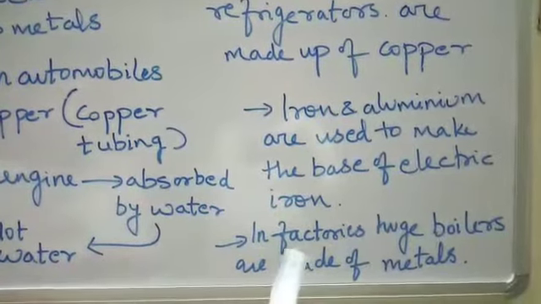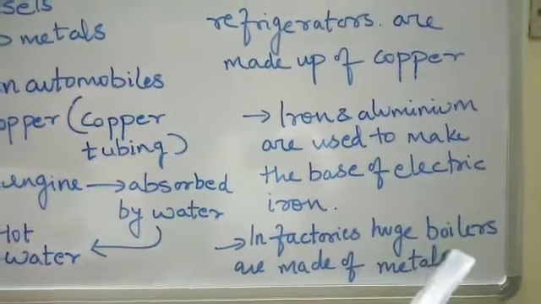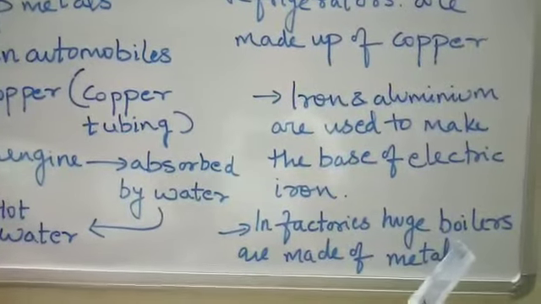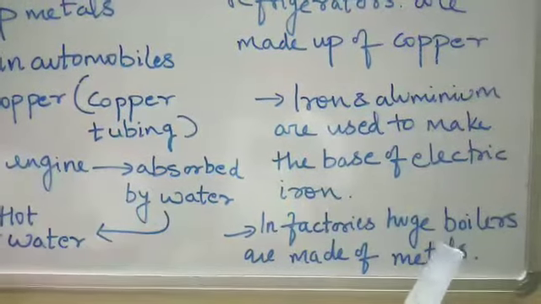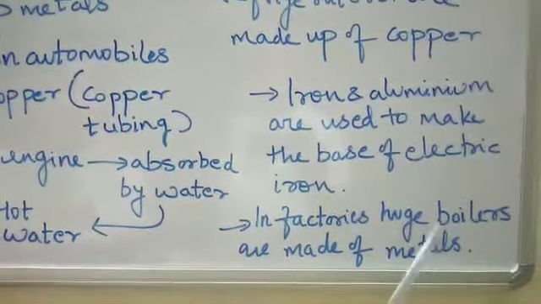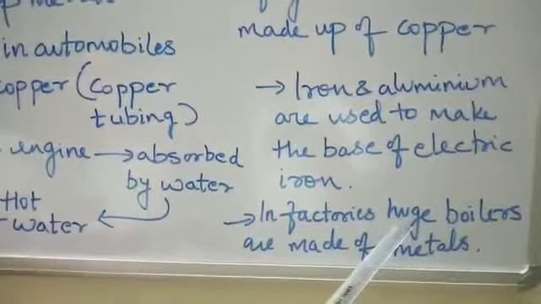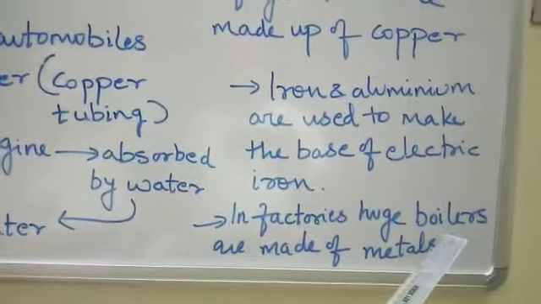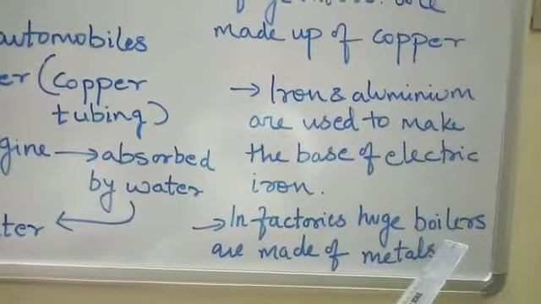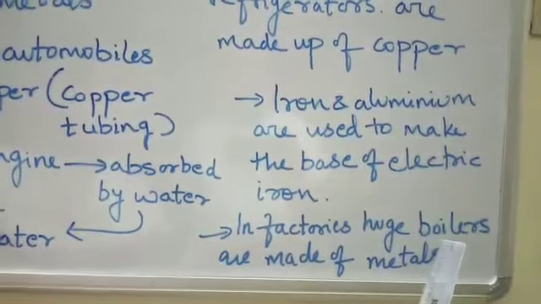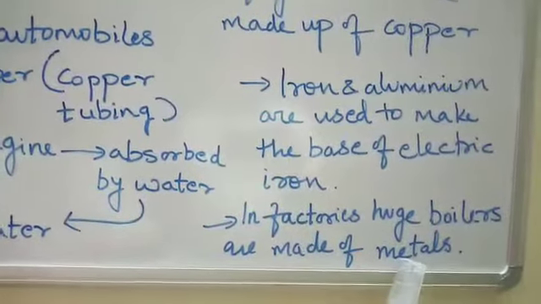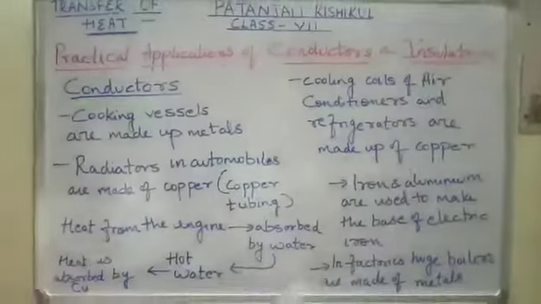In factories, children, there are huge boilers in which chemicals are boiled. When chemicals are boiled, the temperature goes to a very high level. So these boilers are also made up of metal, so that the heat can be transferred to the boilers made of metals. So children, these are practical applications of conductors.